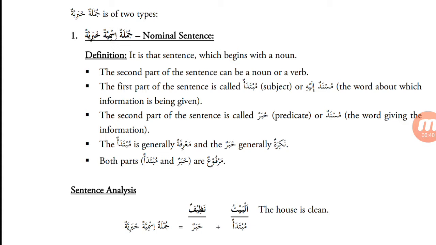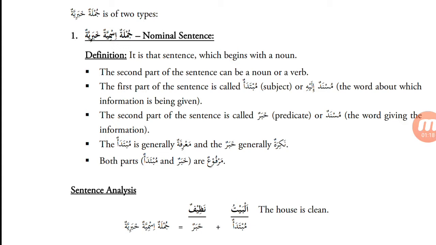The second part of the sentence can be a noun or a verb. The first part of the sentence is called Mubtada or Musnadun ilayh. So, the Jumla Ismiya Khabariya, nominal sentence, has two parts. The first part is known as the Mubtada, subject, about whom news is given, and the second part is the khabar, the news itself. Okay, so the first part is the Mubtada and the second part is the khabar.